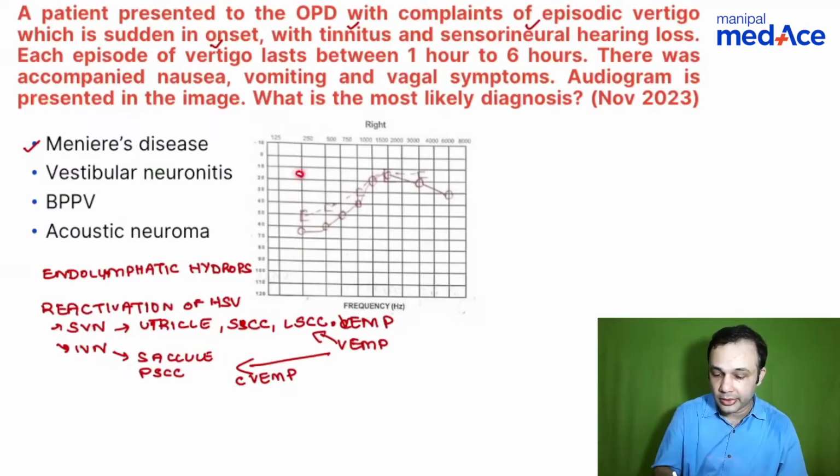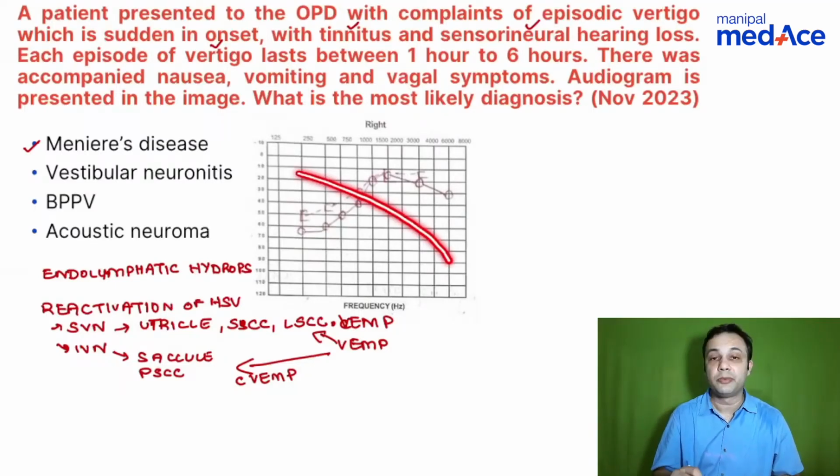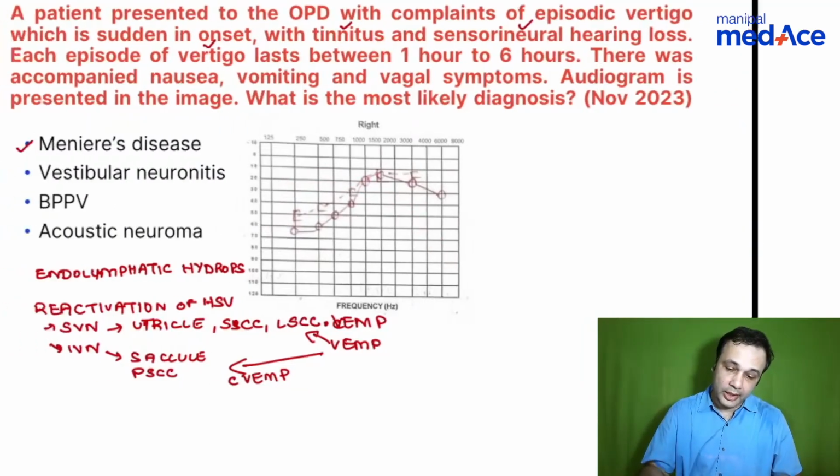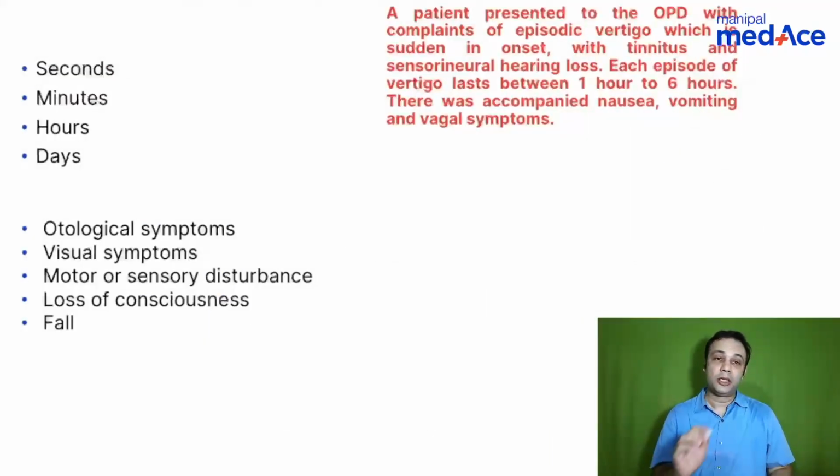When you look at the audiogram, it most often starts with a high frequency hearing loss. It will not be a low frequency hearing loss like in the case of Meniere's disease. It will be a high frequency hearing loss in the case of a vestibular schwannoma. Right. So a little bit more to discuss about this. This one slide should give you the diagnosis.